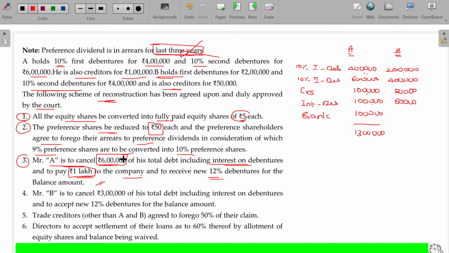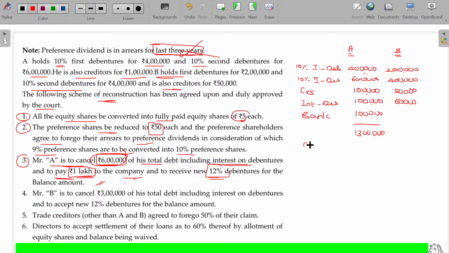So, Mr. A is to cancel 6 lakhs of his total debt, including interest on debenture: first debenture, second debenture, creditors. If I add interest on debentures with that, it is overall 12 lakhs. Apart from that, and to pay 1 lakh to the company, A will give another 1 lakh rupees for the immediate operations for the business. So overall 13 lakhs. And to receive 12% debentures for the balance amount.